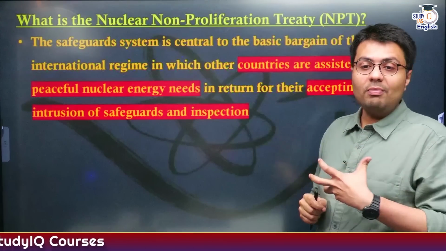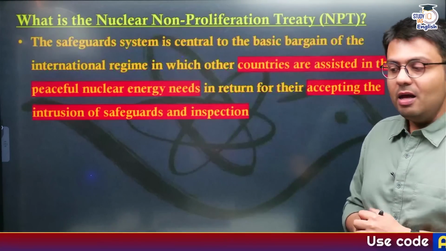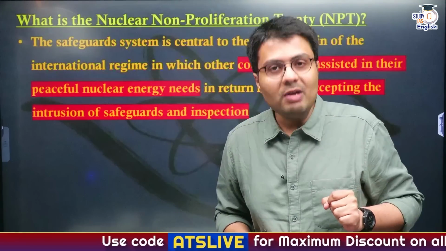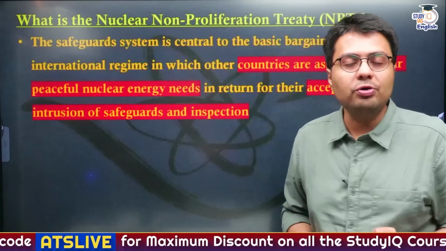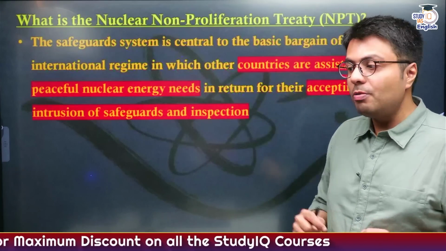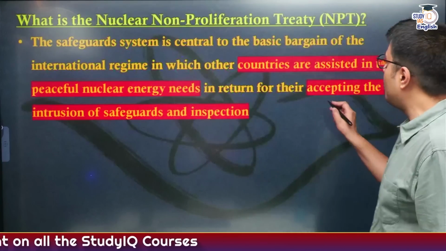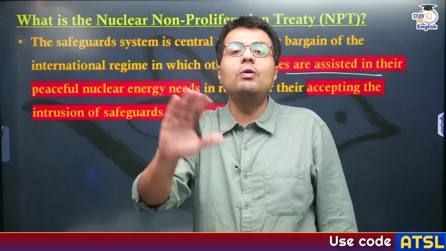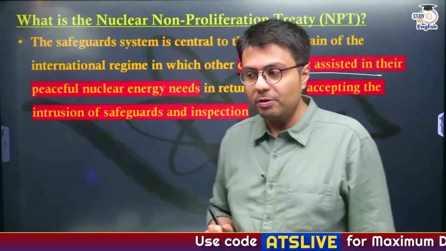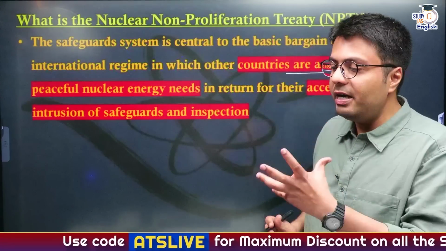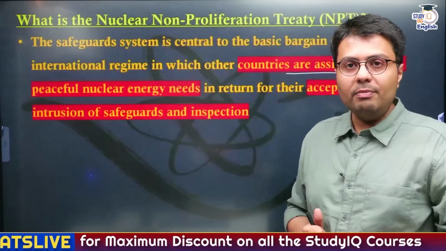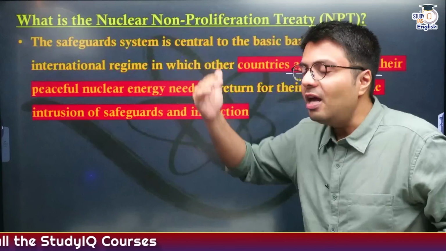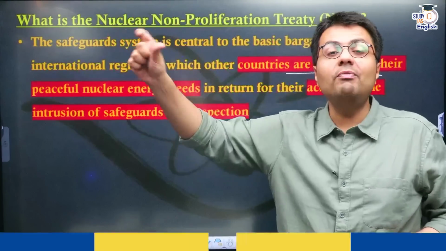Now this safeguard system is central to the basic bargain that the countries who have signed NPT made. They signed NPT for a particular reason. They said that we are not going to use nuclear technology to make nuclear weapons, but you need to assure that you will provide certain cooperation and assistance in case we want to use nuclear technology for peaceful purposes. So countries who do not have the ability to set up a nuclear power plant themselves, in that regard, other developed countries who have that kind of technology will provide them with expertise and adequate help.